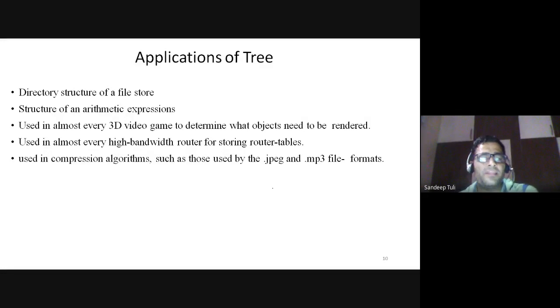Okay, now applications could be the directory structure of your file storage. Whatever you are going to store in your computer system, first of all, what do you follow? When you start, we can say partitioning your drive, you make drives like C drive, D drive, and E drive also.